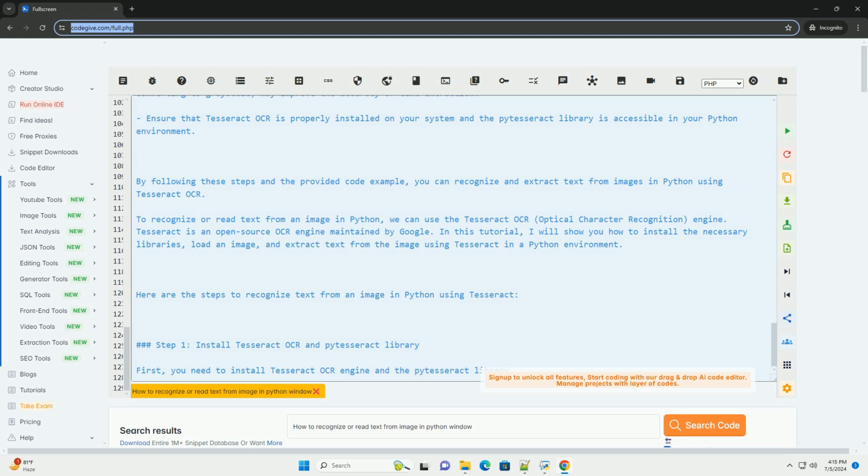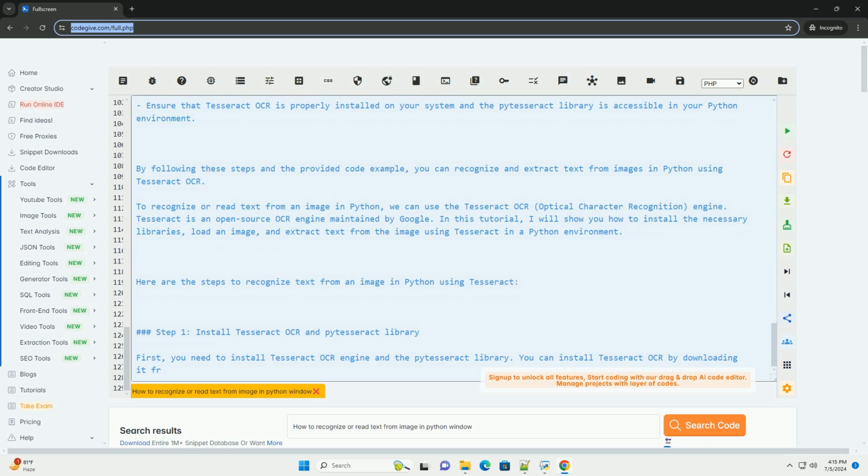By following these steps and the provided code example, you can recognize and extract text from images in Python using Tesseract OCR.